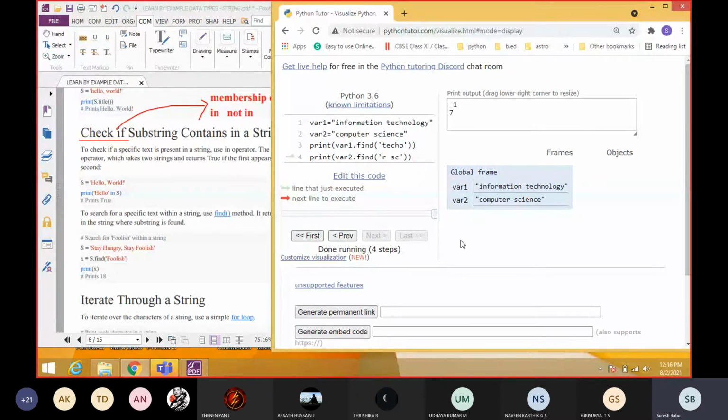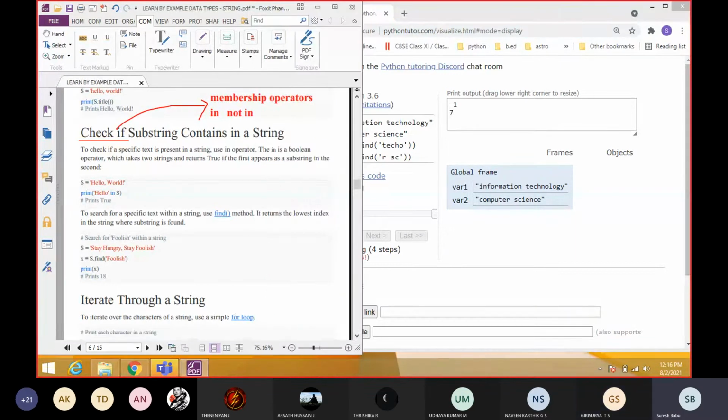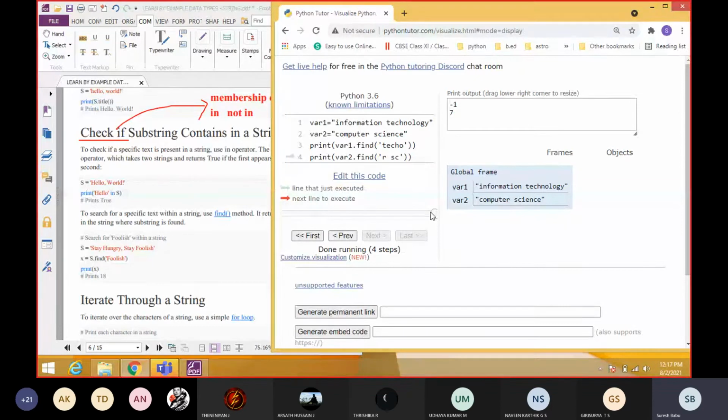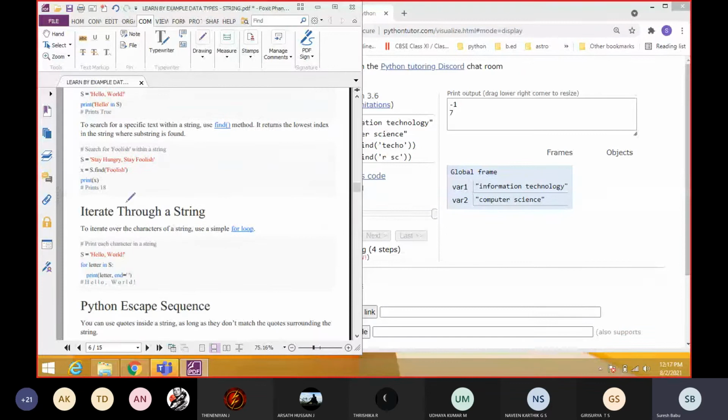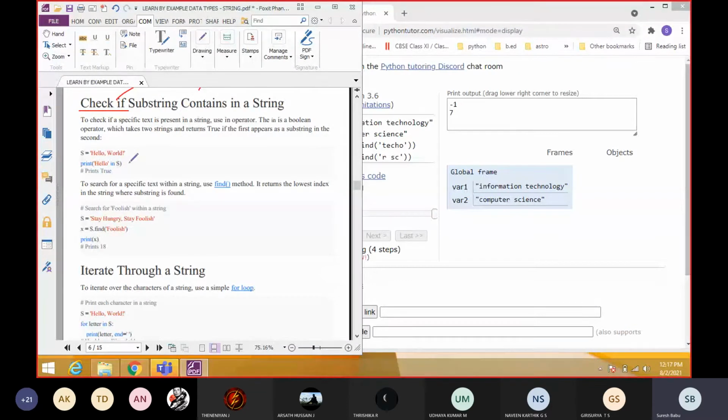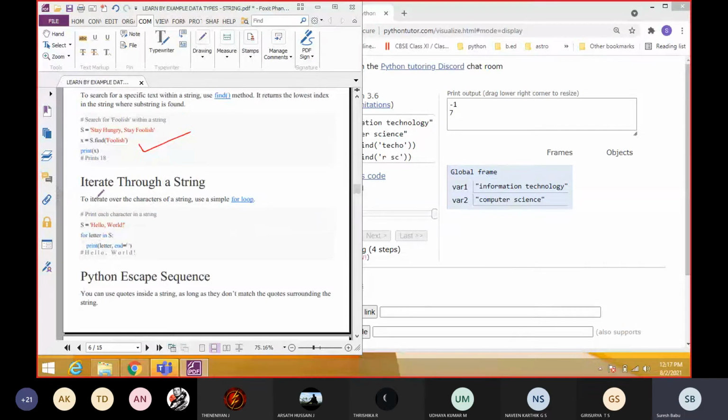Students, everyone noted? Respond to me, everyone noted or not? Yes, sir. Okay, so we will go to the next topic. Just now we completed the in operator and the find function. Next we are going to see how to iterate through a string. Iteration is also called string traversing.